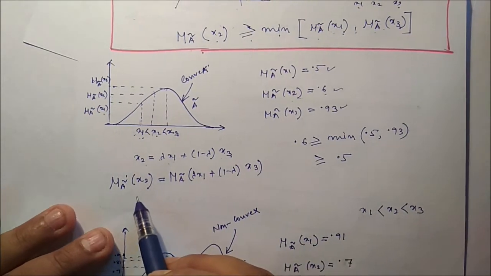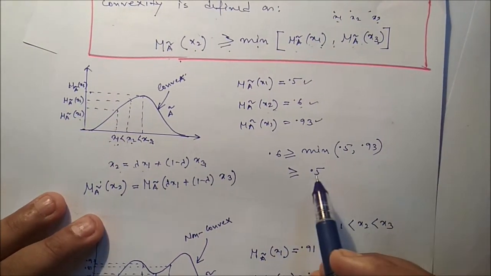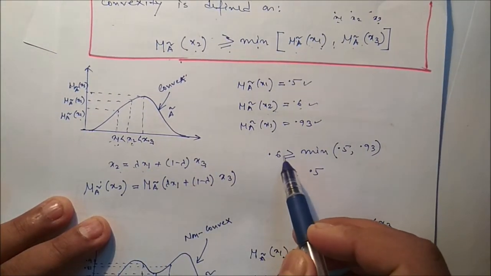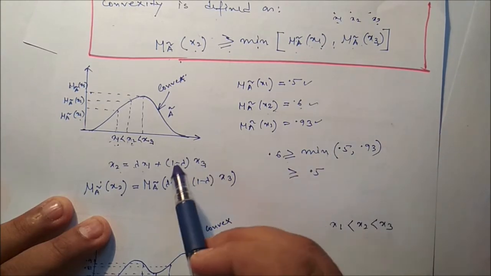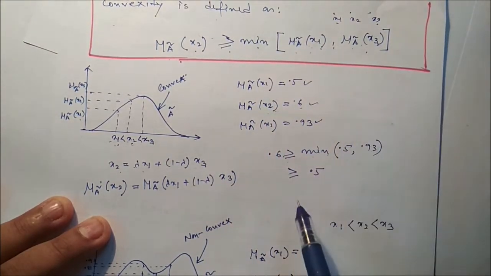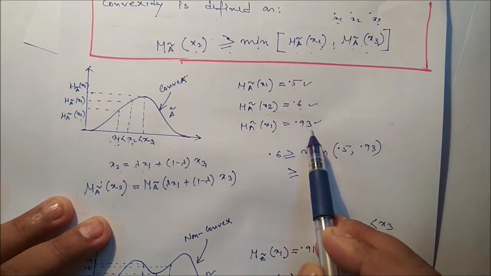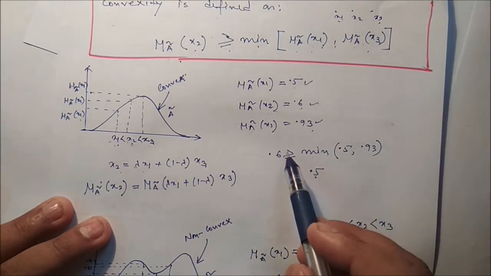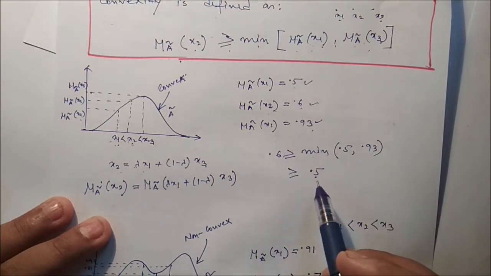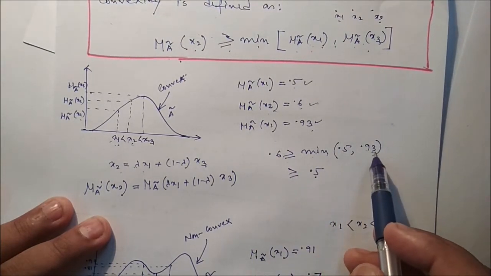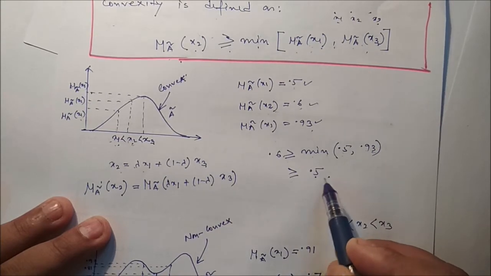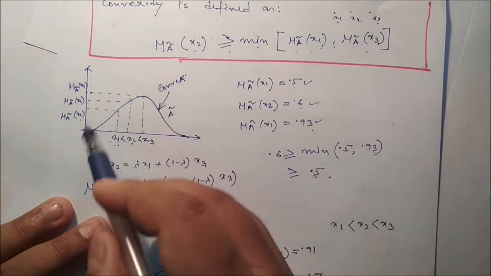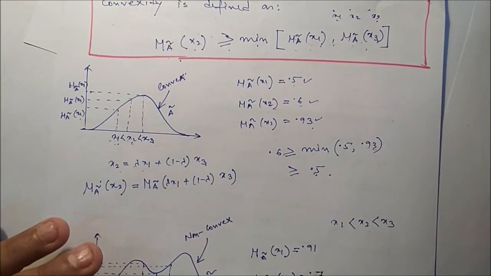That means we can check whether mu A(x2), which is 0.6, is greater than or equal to the minimum of mu A(x1) and mu A(x3). mu A(x1) is 0.5, mu A(x3) is 0.93. So the minimum between them is 0.5. Definitely mu A(x2) is greater than the minimum of these two, which is 0.5 here. So this condition is true.